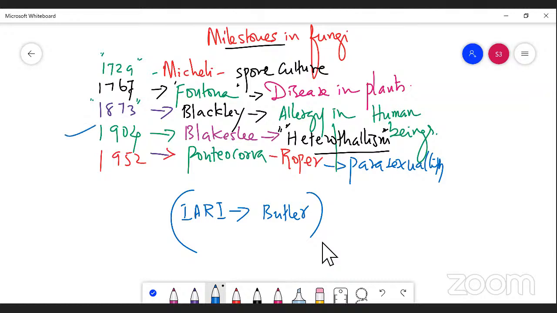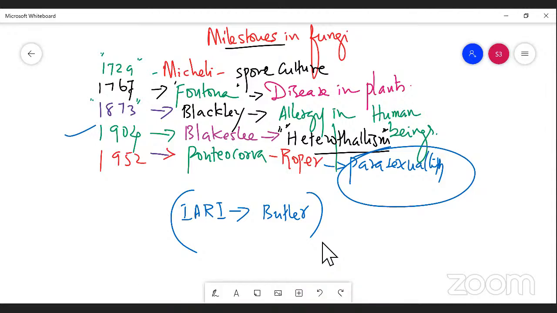I'm talking about Blakeslee, right? Next, Pontecorvo and Roper, who stated that parasexuality occurs in fungi. So the fungi carry out reproduction and sometimes parasexuality, right? So this is a short introduction of milestones in fungi, right?